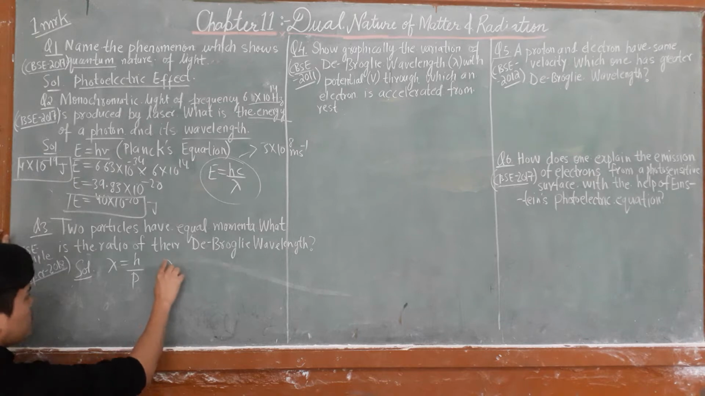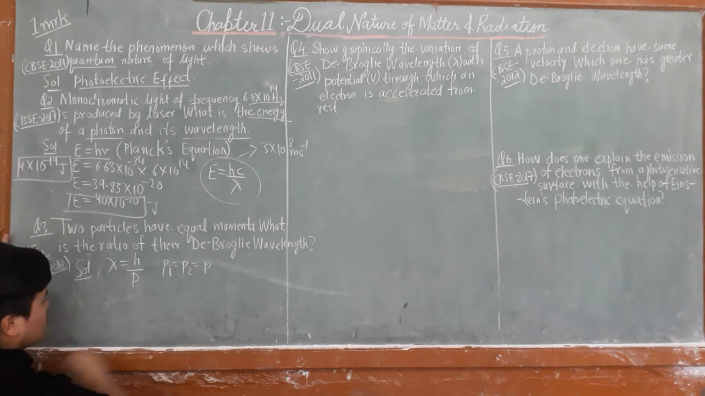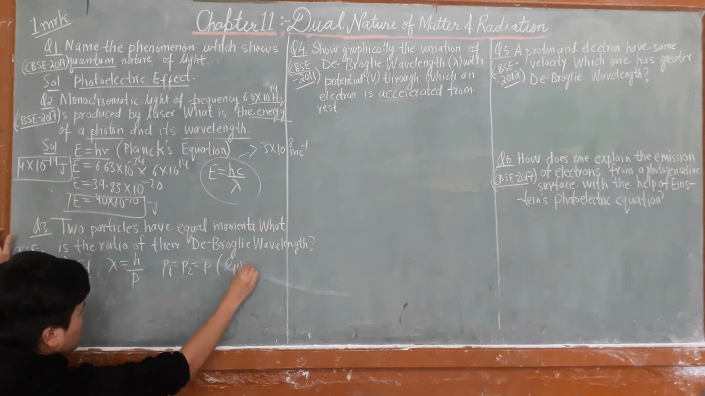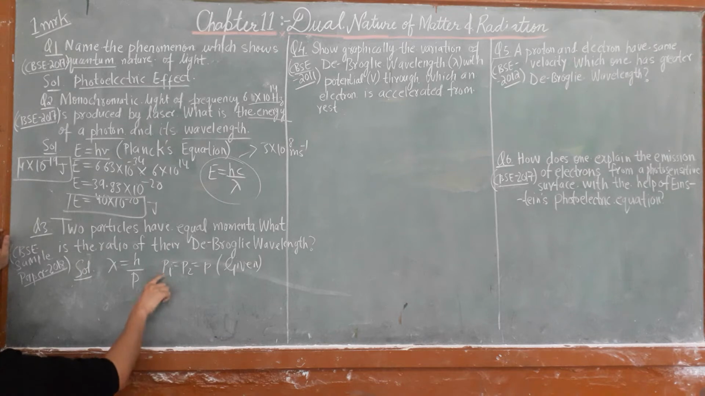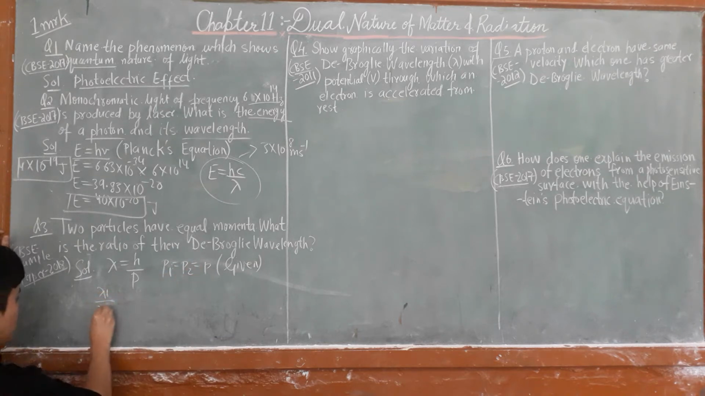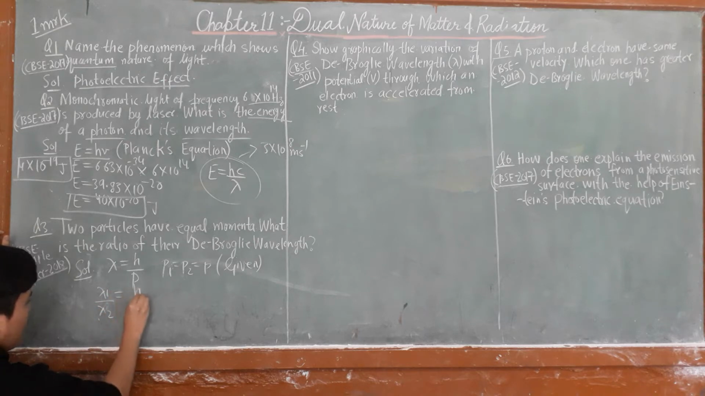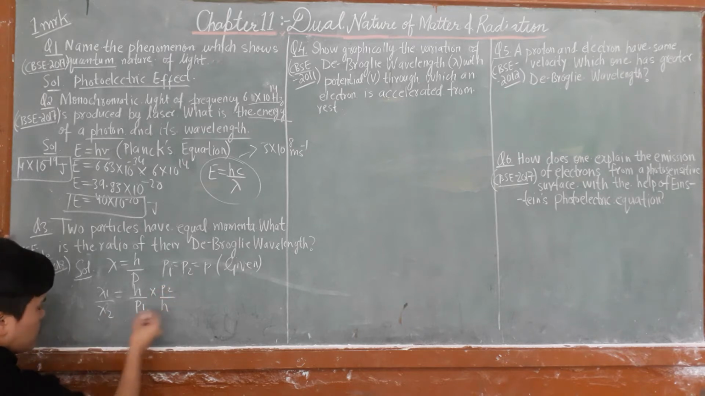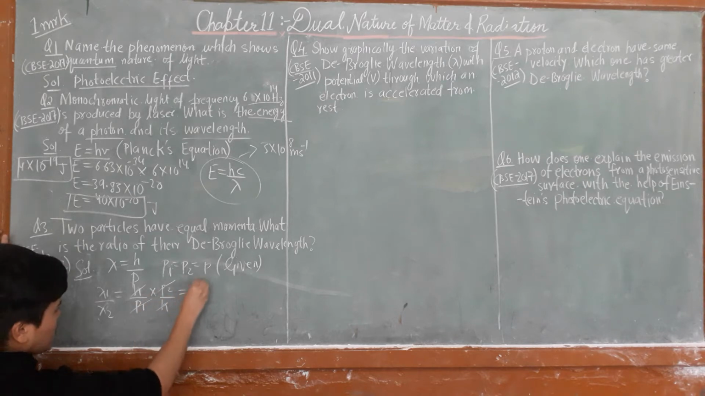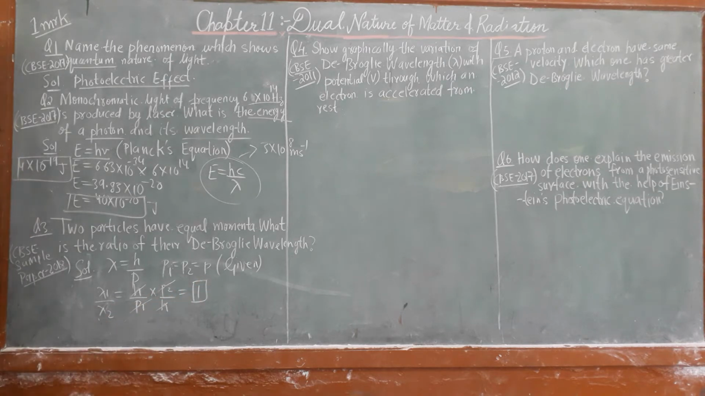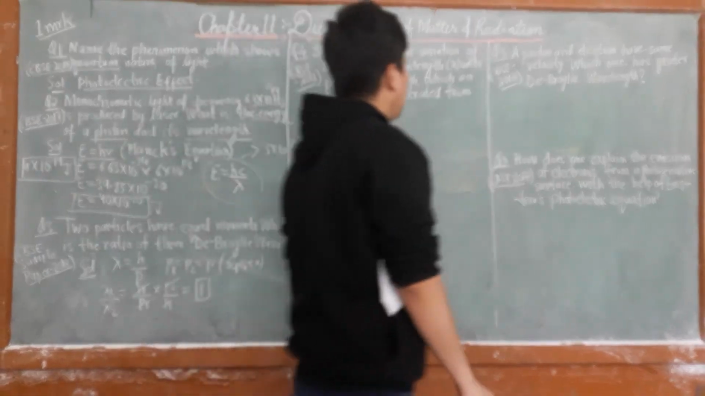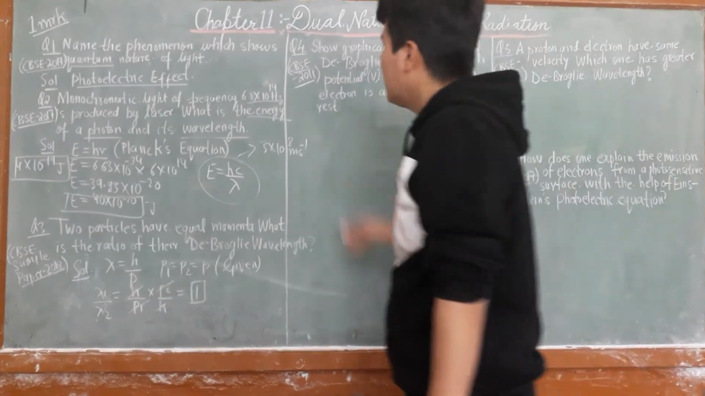So what is written: momentum P1 is equal to P2, which is equal to P, that is given. So lambda 1 upon lambda 2 is equal to h upon P1 into P2 upon h. The h cancels, P1 and P2 cancel, and the answer is 1. The ratio is easy, that is 1. This was CBSE 2018 sample paper. Next question.